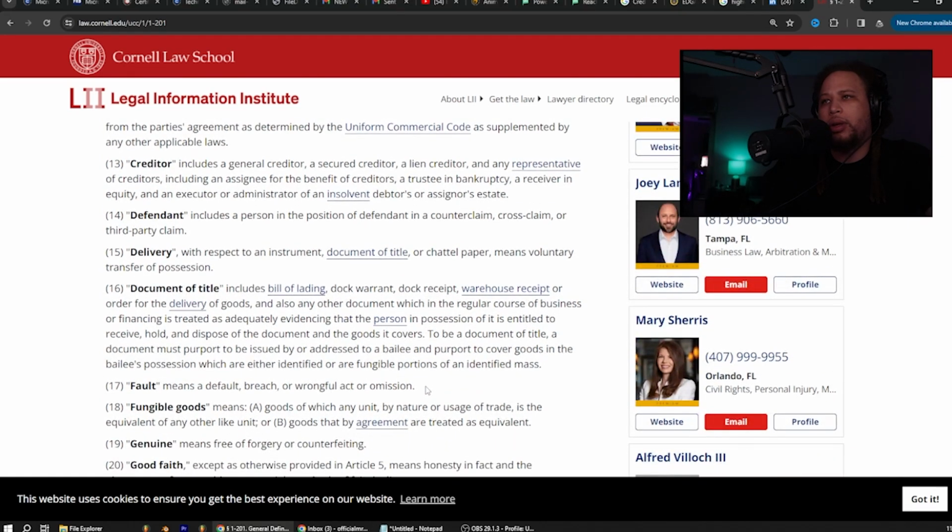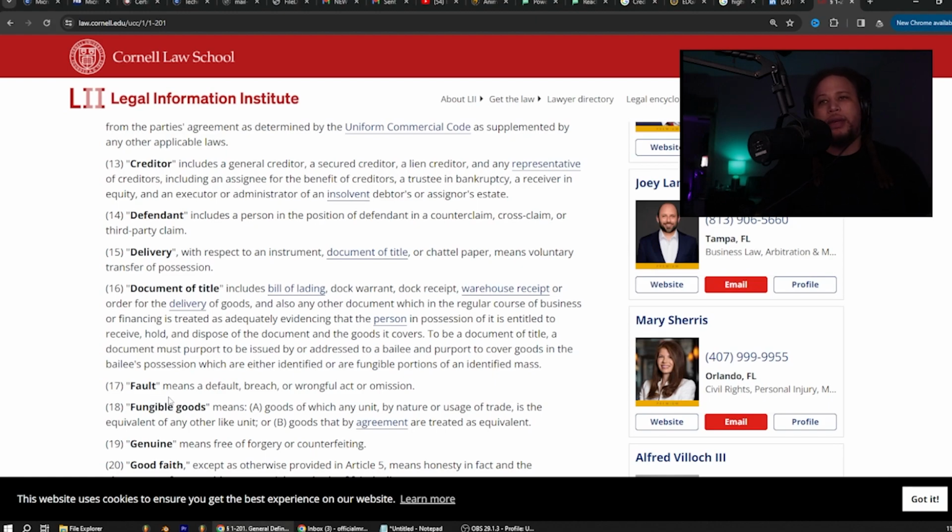To be a document of title, a document must purport to be issued by or addressed to a bailee, and purport to cover goods in the bailee's possession, which are either identified or fungible portions of an identified mass. Little tongue twisters there.